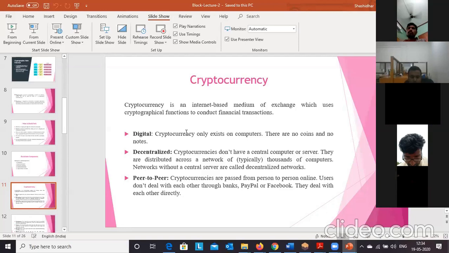Now, why are cryptocurrencies so popular compared to other currencies? That we will discuss.